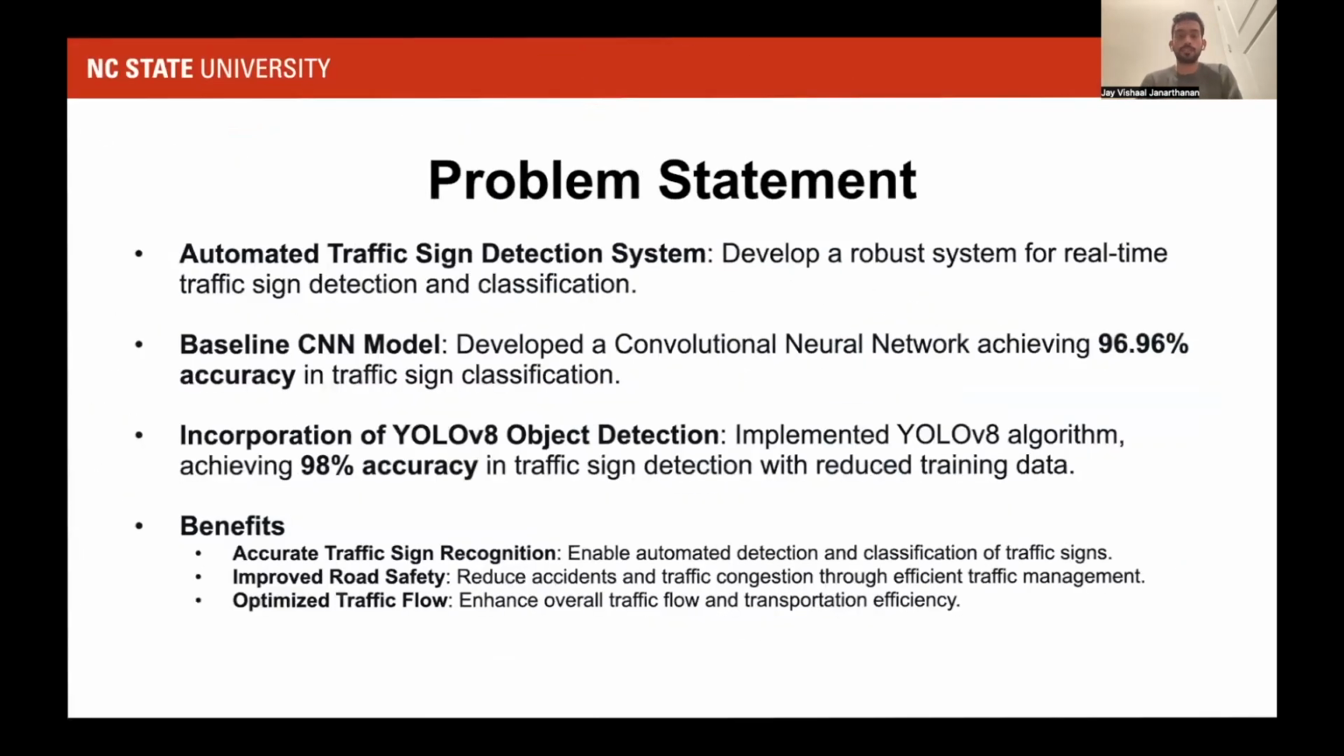So here comes the problem statement. It is an automated traffic sign detection system. As a baseline model, we used a CNN. We got an accuracy of 96%, which is very great for a baseline model. But here comes YOLO V8, which is a state-of-the-art object detection algorithm. It easily surpassed the baseline accuracy, reaching almost 98%.